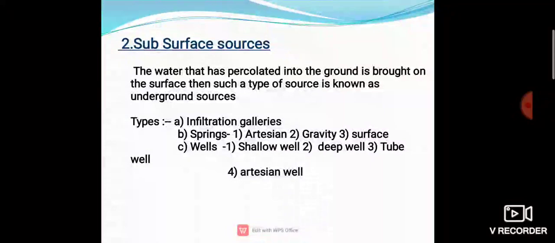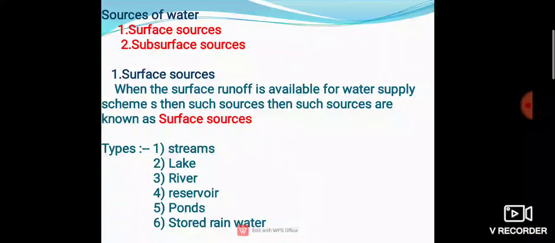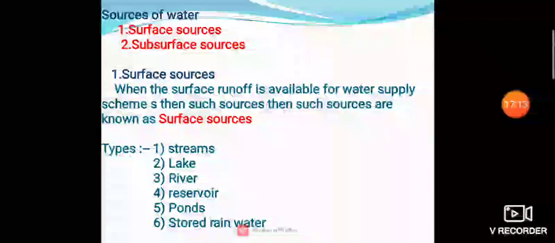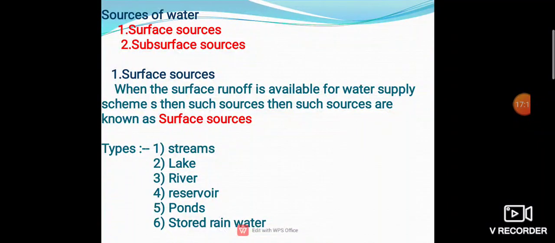Spring contains artesian, gravity and surface: artesian spring, gravity spring and surface spring. Well includes shallow well, deep well, tube well, artesian well. Now in this, streams mean what? In mountain regions, streams are formed by runoff. The discharge in the stream is much. So streams mean that in mountain regions, streams are formed by runoff.